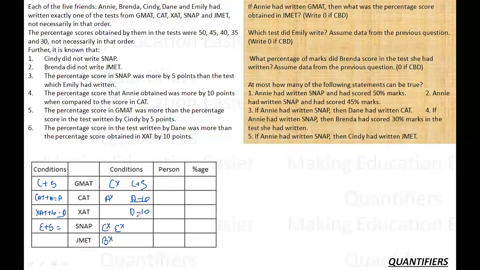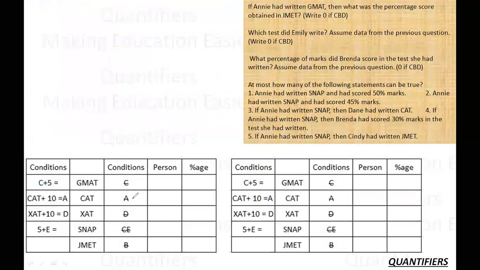Now if it was an open-ended set, I'd have to take a lot of assumptions. But as I can see in my questions, I have a starting point with me. What is the starting point? That if A had written GMAT. This is my starting point. I have just summarized the conditions over here. I know that this is A minus 10, I know that this is D minus 10 and so on. So let me just start.